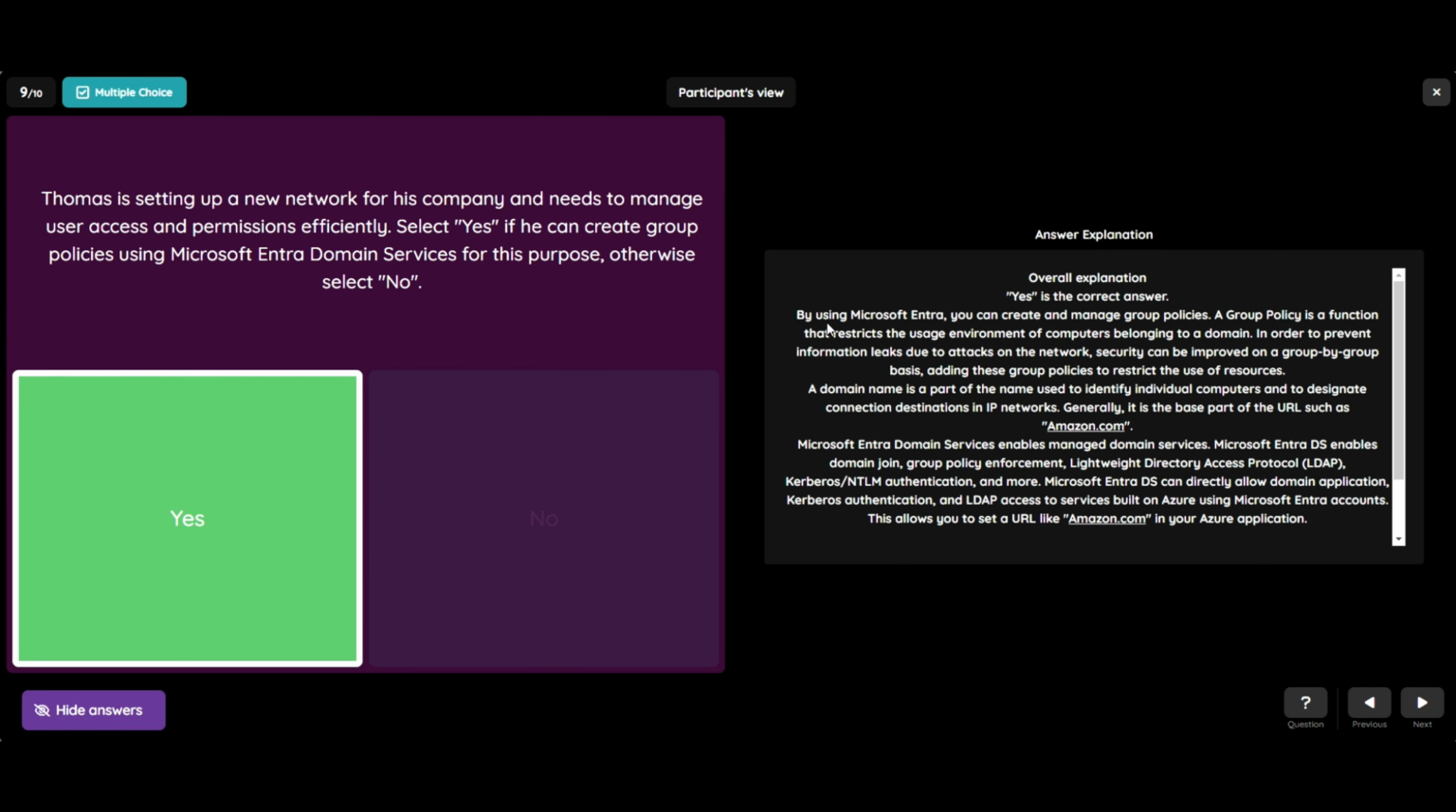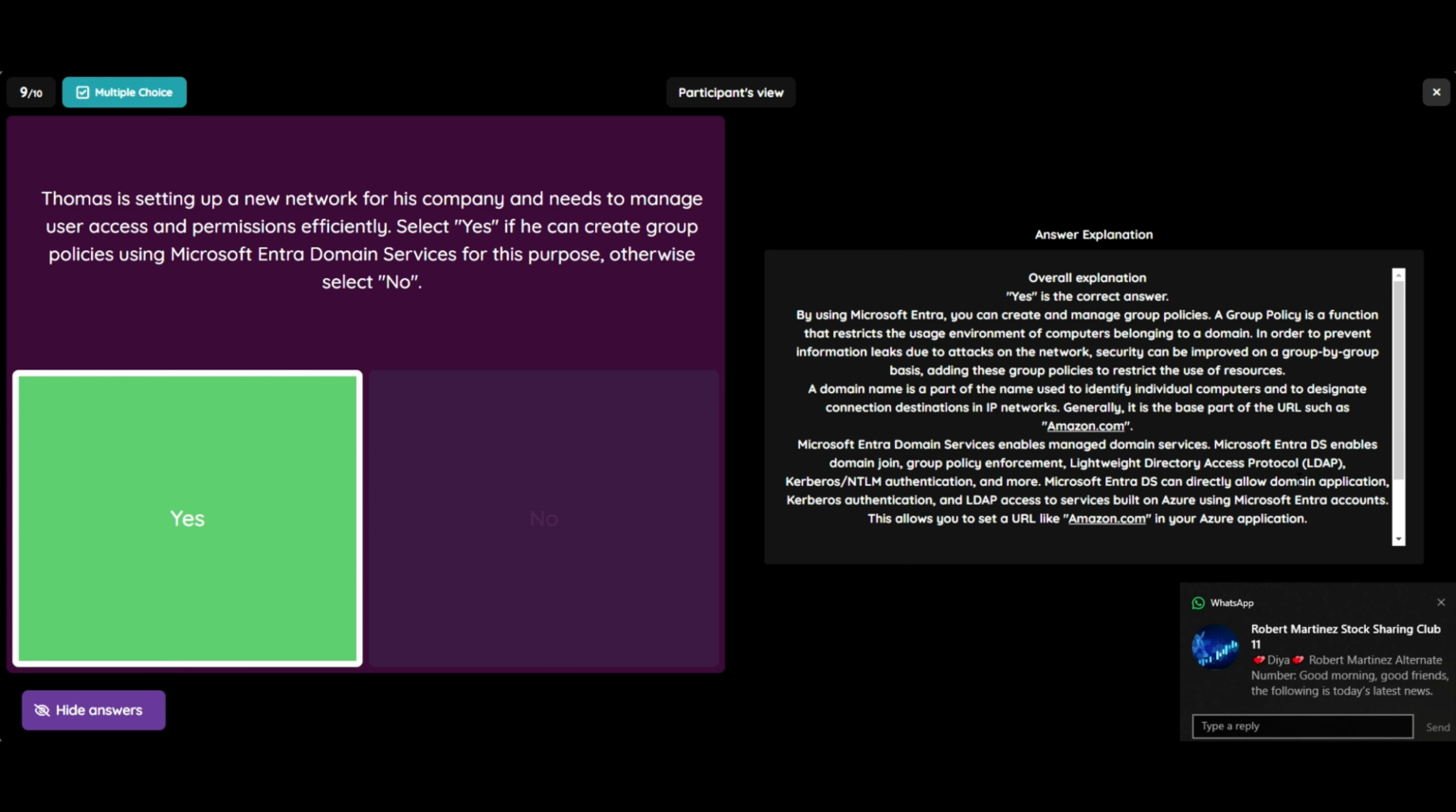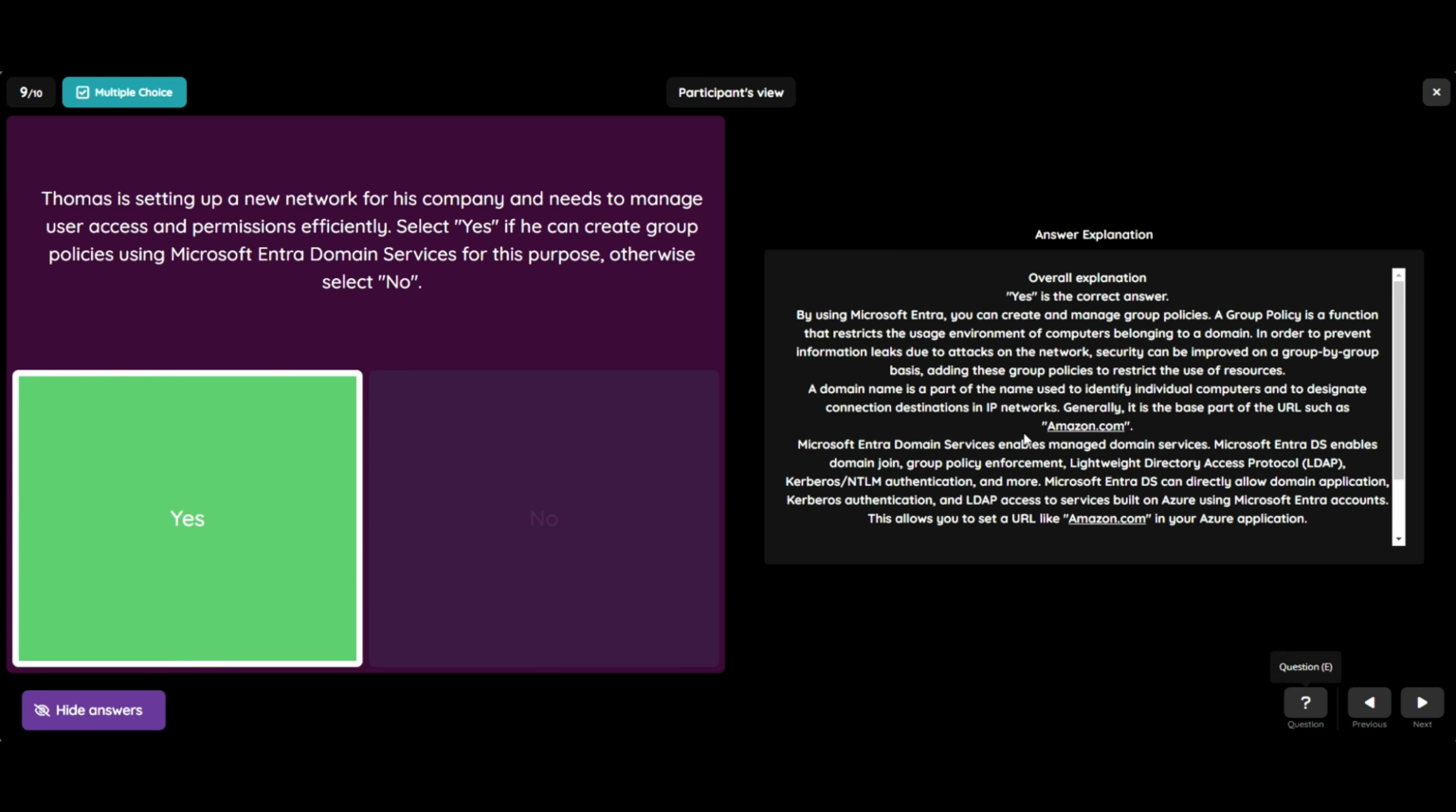The explanation is by using Microsoft Entra, you can create and manage group policies. A group policy is a function that restricts the user environment of computers belonging to a domain. In order to prevent information leaks due to attacks on the network, security can be improved on a group by group basis, adding these group policies to restrict the user resources. A domain name is a part of the name used to identify individual computers and to designate connection destinations in IP networks. Generally, it is the part of the web address, such as Amazon.com.